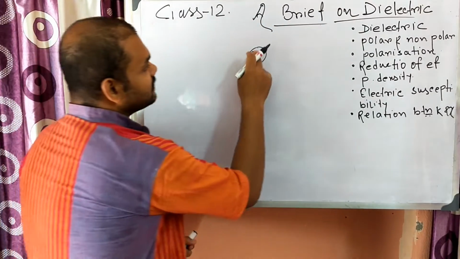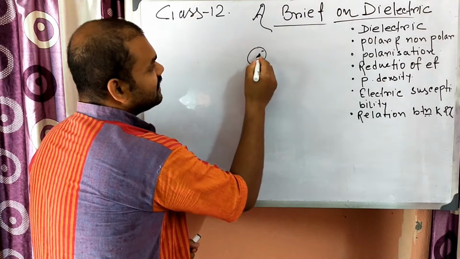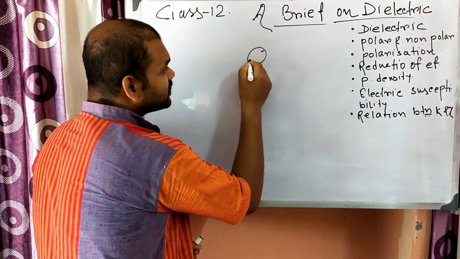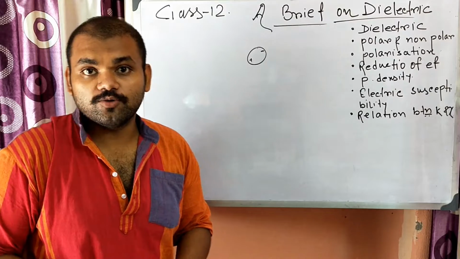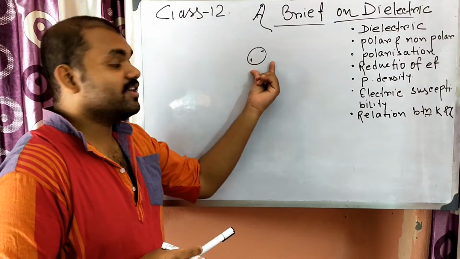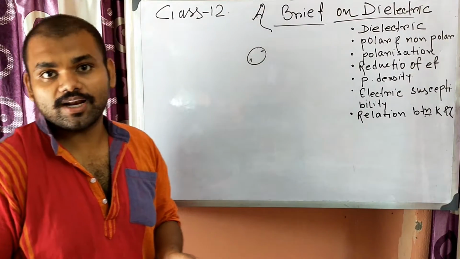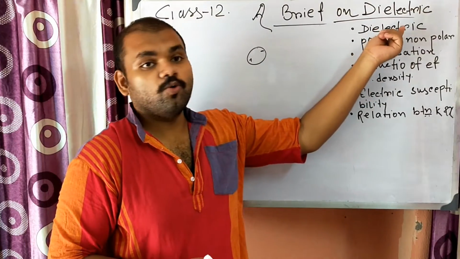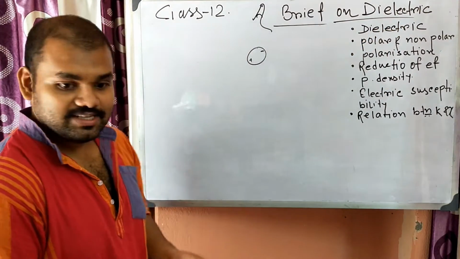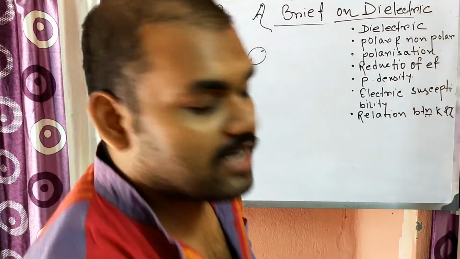So there is a change in density of positive and negative charges in a molecule. This gives rise to polarization, and these are the substances known as dielectrics.